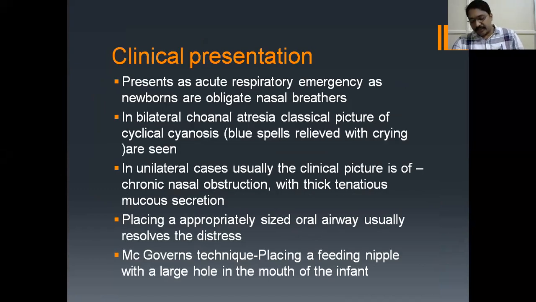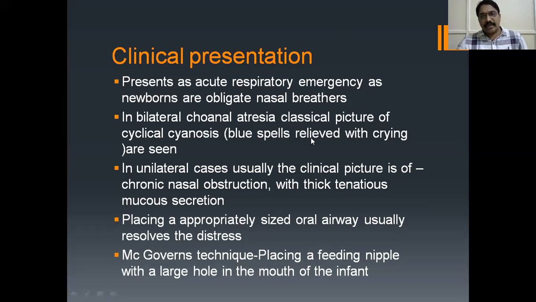How is the clinical presentation of choanal atresia? It presents as an acute respiratory emergency in newborns, if it is bilateral. If it is unilateral, it doesn't cause much problem. Only if it is bilateral will there be an acute emergency, because I told you already that infants are obligate nasal breathers up to 6 months of life.